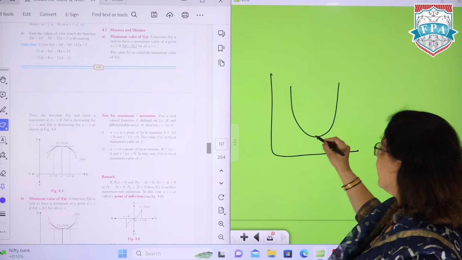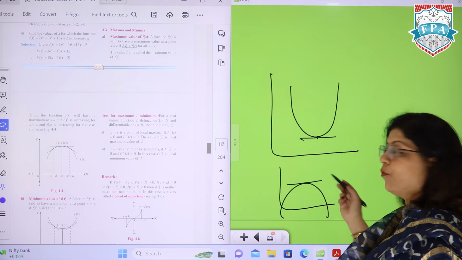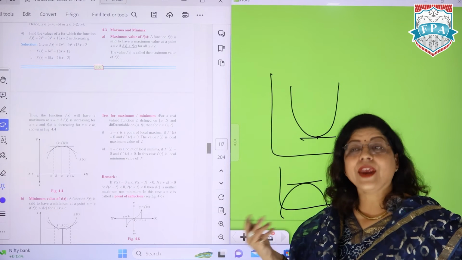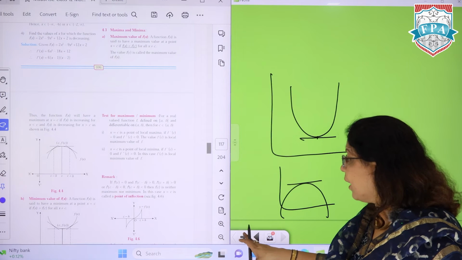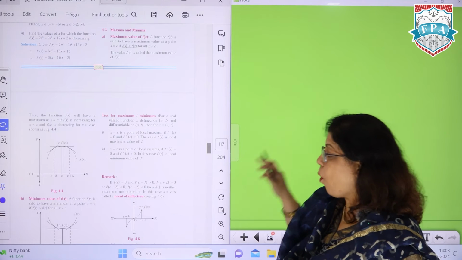Sometimes you can get only one point also, like we can have a graph which is a quadratic graph. So we can have just here point of minima, or a graph is like this, so we can just get the point of maxima. In a straight line, we don't get that. We can't calculate the point of maxima or minima, because it just goes on.